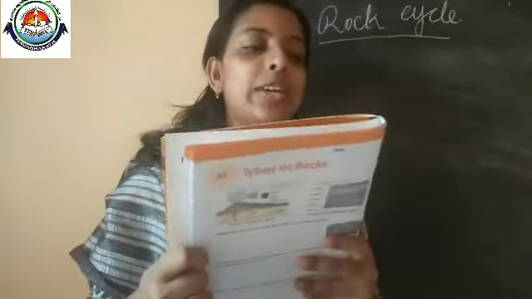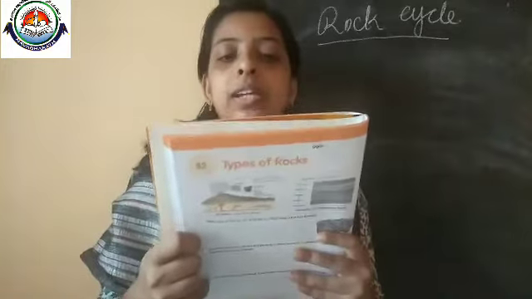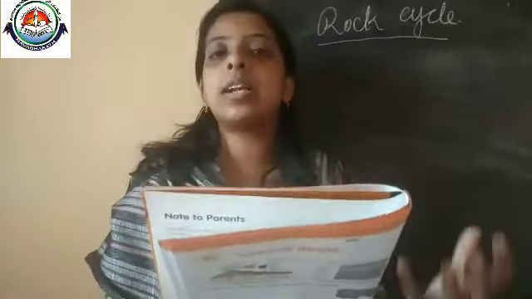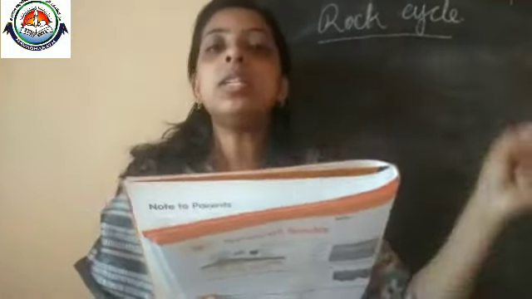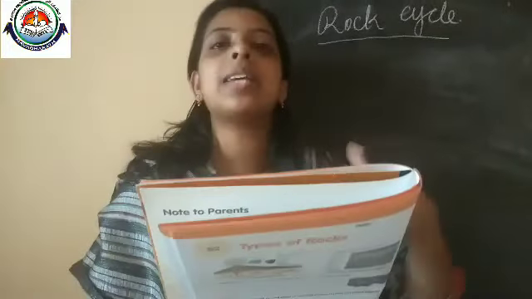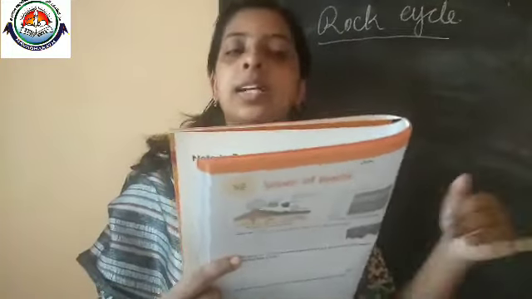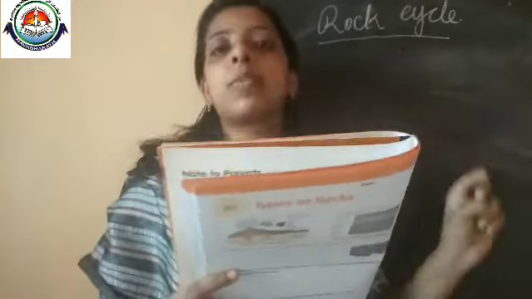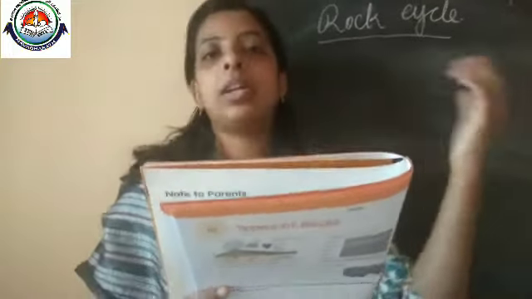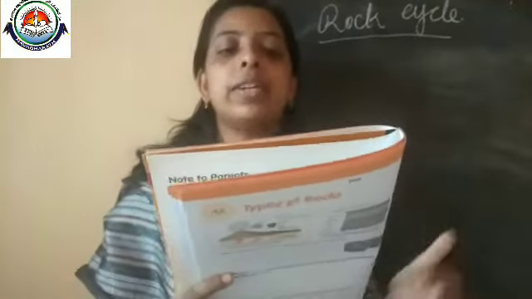Okay, the first one: why is the rock cycle called a cyclic cycle? What does it tell us? And why is it considered a cycle? Because this process starts from igneous rocks and it ends at igneous rocks. So it is a cyclic process. That's why we consider the rock cycle a cycle. It starts from igneous rocks and ends at igneous, meaning a formation and a transformation of various types that we already discussed.